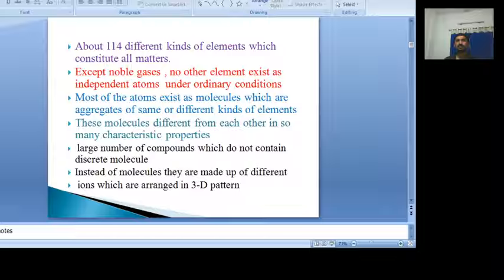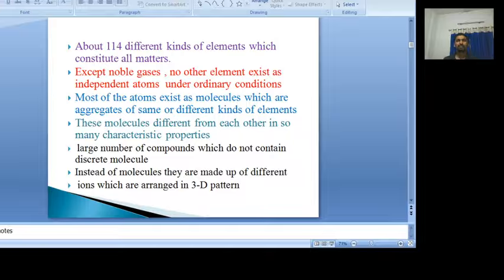Some molecules are made up of the same atoms, some of different atoms. But except noble gases, no other element exists as independent atoms. And the properties of these molecules are different from one another, just like atoms.